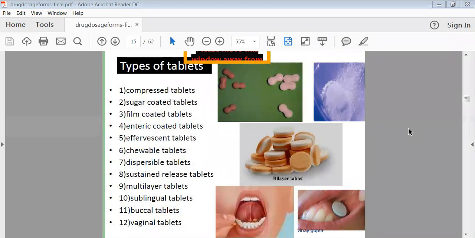Then dispersible tablets. Dispersible tablets means those tablets which have very quick dispersion, or they will quickly dissolve in water. Such kind of tablet also we have to take by dissolving it in water. First of all, we dissolve that tablet in a glass of water, and then immediately it will get dissolved, and after the dissolution we can take that solution. So they are called dispersible tablets, or we can say, fast disintegrating tablets.